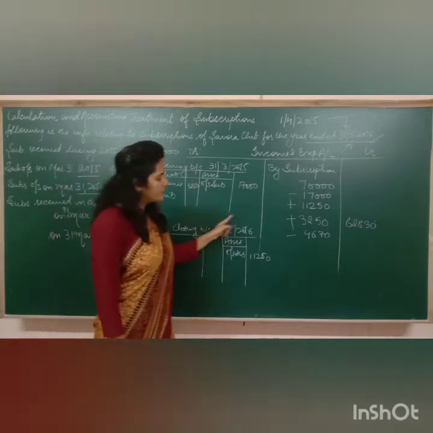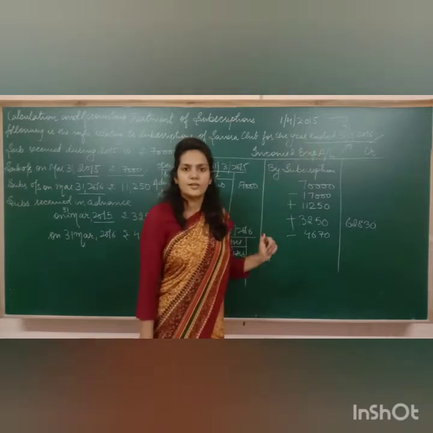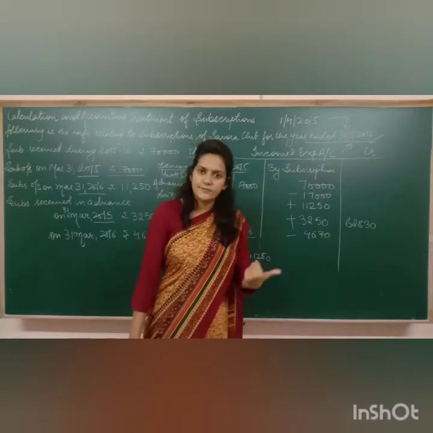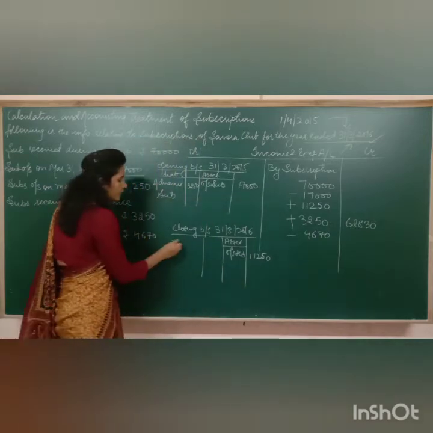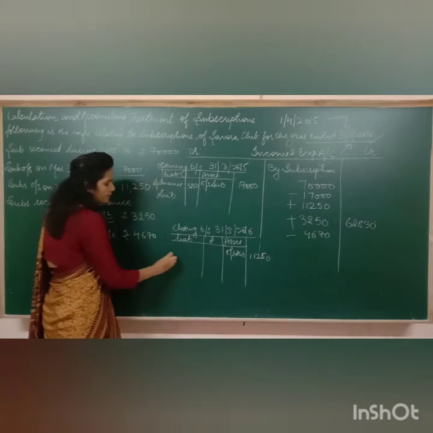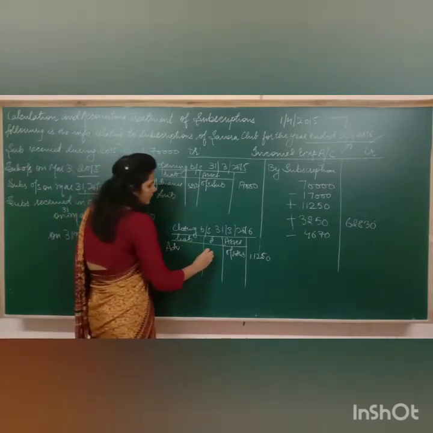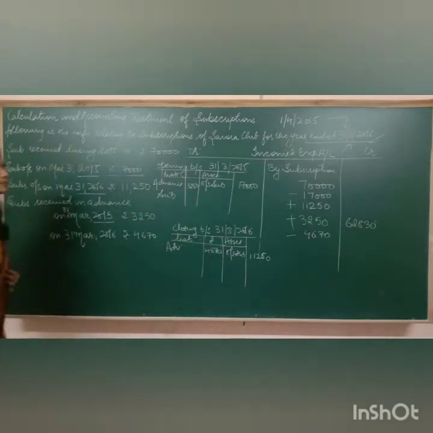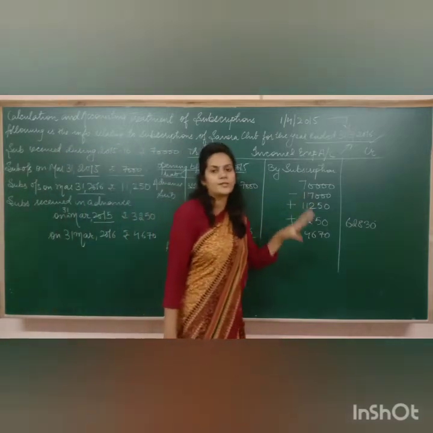Similarly, we have also received advance subscriptions of rupees 4670 in this financial year. Now this income belongs to next financial year, so it becomes a liability for us. So we also have to show this on the liability side, and the amount will be advance subscription, 4670. So this is how we have to show the subscriptions, and we have to calculate the subscriptions.